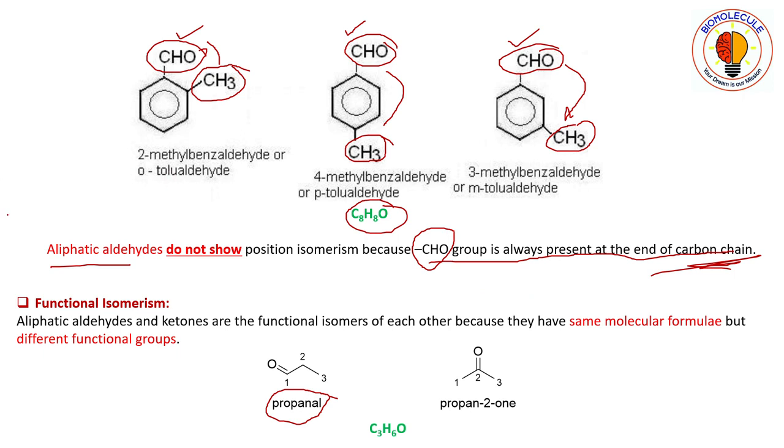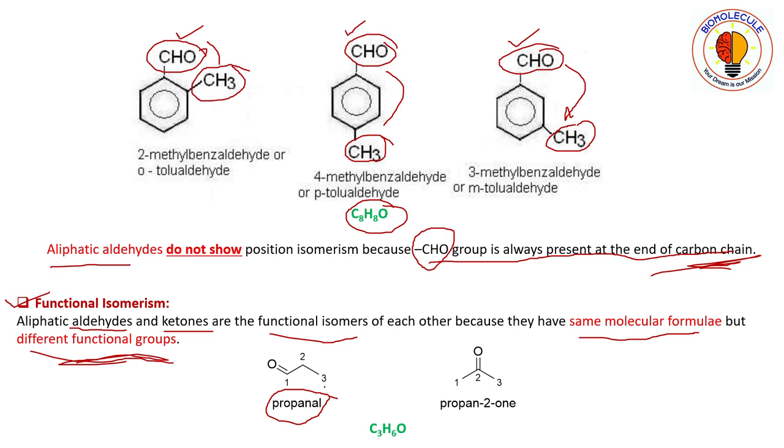Next, moving to functional isomerism. So aliphatic aldehydes and ketones are the functional isomers. By name only we can tell that here the functional groups are different in the molecules. Aliphatic aldehydes contain aldehyde group, that is CHO group, and ketones contain a carbonyl group which is bonded to two different carbon atoms. So aliphatic aldehydes and ketones are functional isomers of each other because they have same molecular formulae but different functional groups.